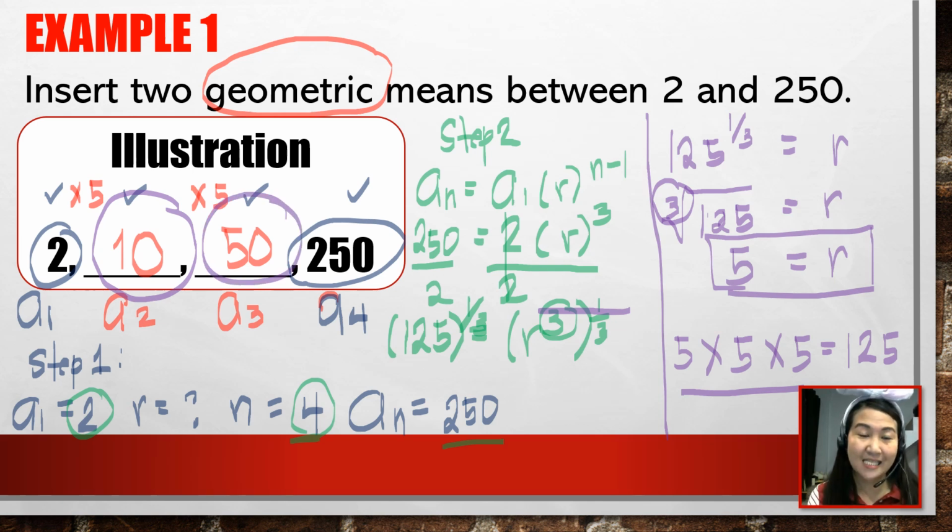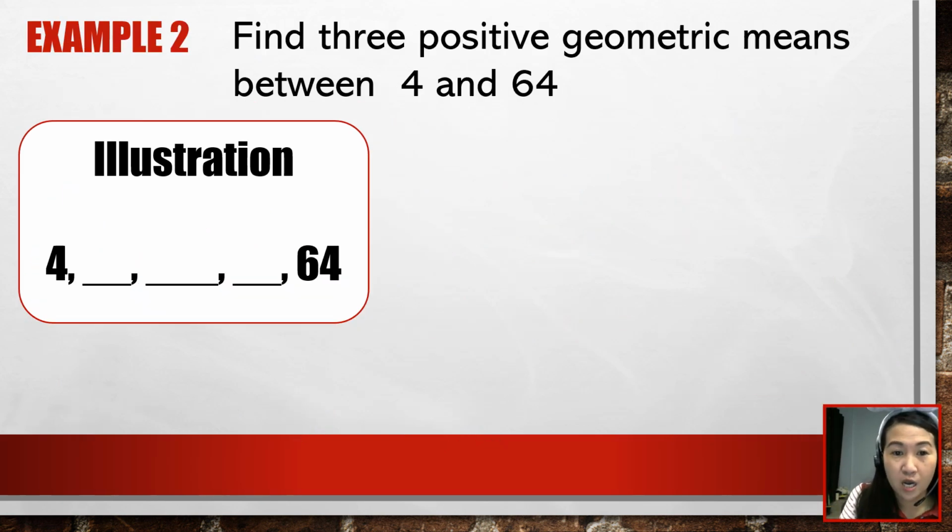So that is example number 1. Let's now have example number 2. Let's read our problem. Find the three positive geometric means between 4 and 64. How many geometric means are we talking about? We are talking about 3 geometric means. So you are going to insert 3 geometric means between 4 and 64. For our illustration, it looks like this. The first term is 4, and the 3 geometric means are here between.